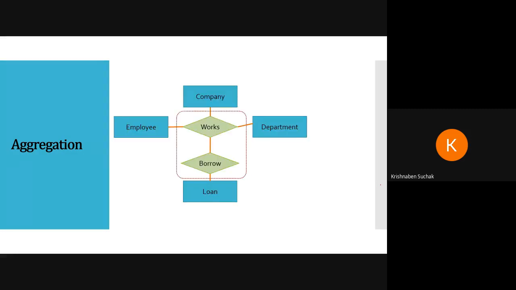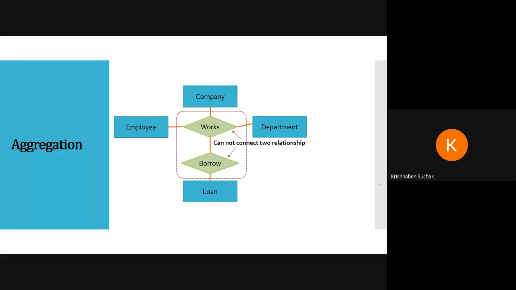Here in the example, these are the four entities: employee, company, department and loan. If I am combining entities, that will be aggregation. Three different parts I will be combining. These both are relationships, work and borrow.